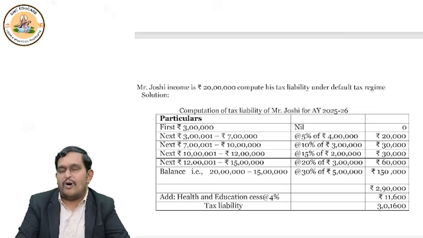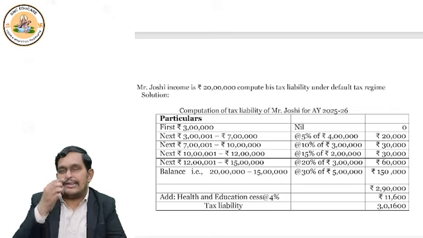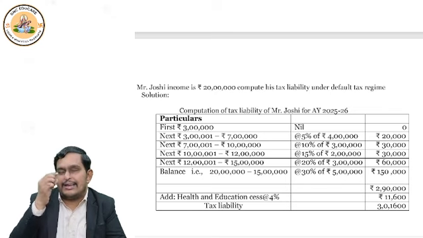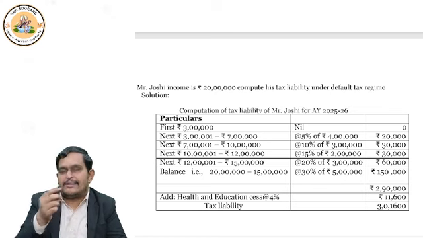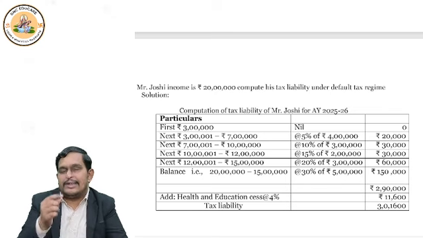Now we applied all the slabs. 0 to 3 lakhs, nil. 3 lakhs to 7 lakhs, 5%, 20,000. 7 lakhs to 10 lakhs, 10%, 30,000. 10 lakhs to 12 lakhs, 15%, 30,000. 12 lakhs to 15 lakhs, 20%, 60,000. 15 lakhs to 20 lakhs, 30%, 1 lakh 50,000.